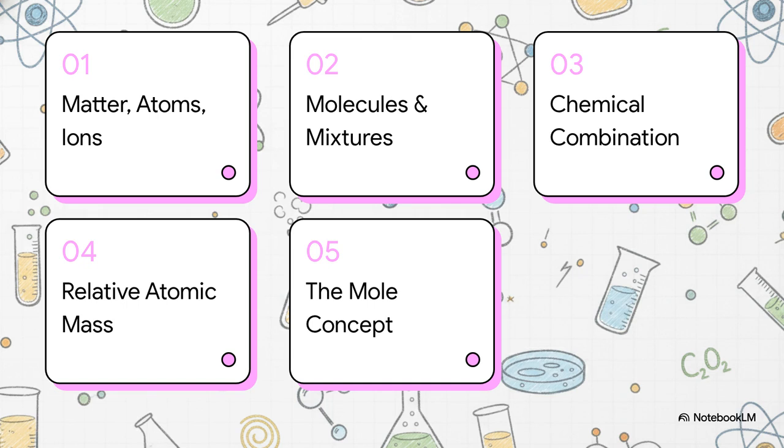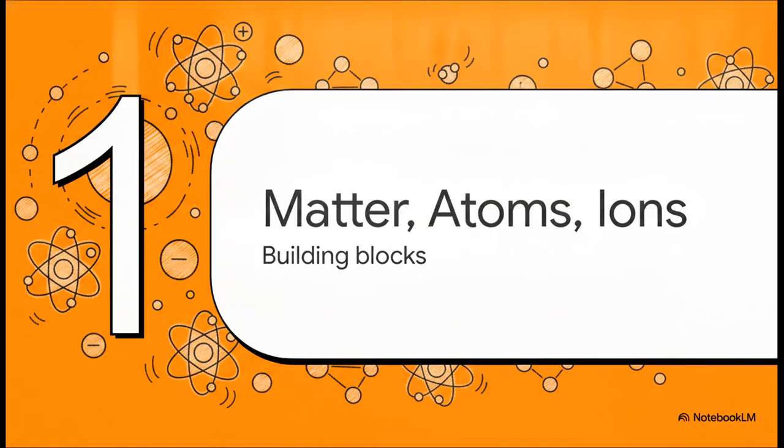We are covering: 1. Matter, atoms and ions. 2. Molecules, compounds, and mixtures. 3. The laws of chemical combination. 4. Relative atomic mass. And finally, 5. The mole concept. Starting right off with Section 1, matter, atoms, and ions, the literal building blocks of the universe.